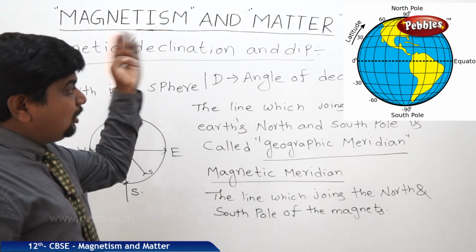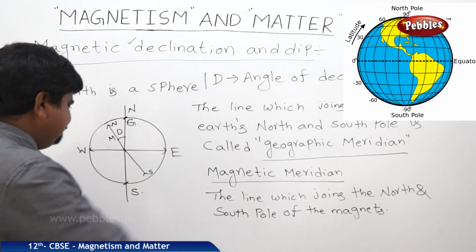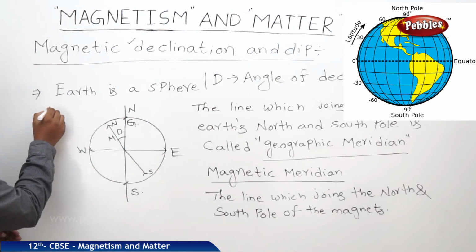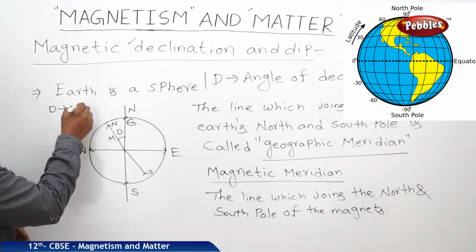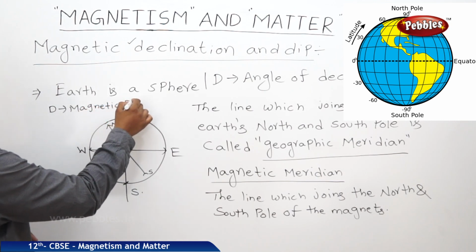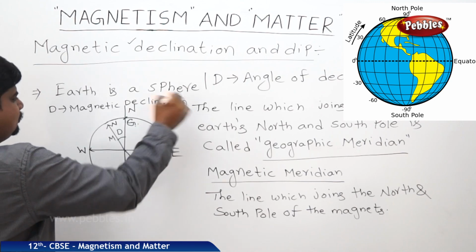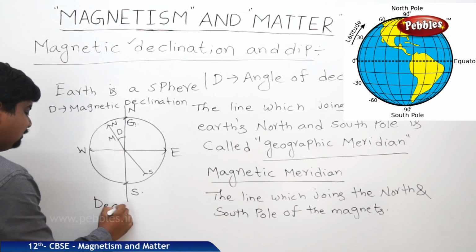This is also called magnetic declination or simply declination.